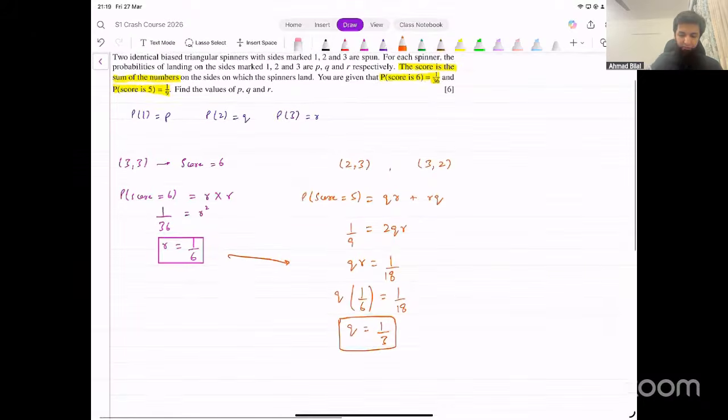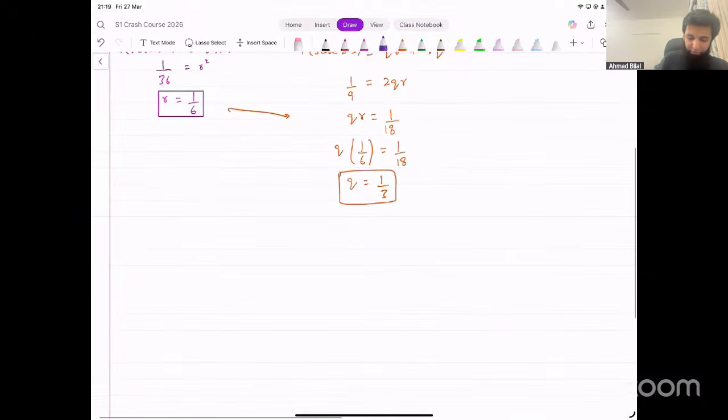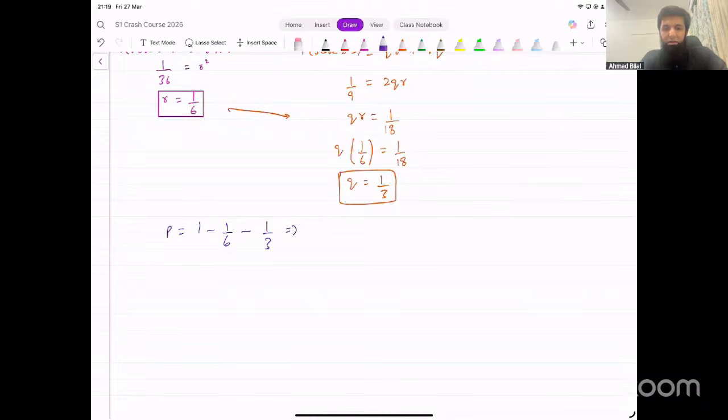Achha, so how do you find the value of P then? P is going to be 1 minus 1 over 6 minus 1 over 3. And you can see what that turns out to be. What do we get from this? What's this value? Anyone? 1 over 2? All right. This is the value of P that we end up getting. Okay, that was this question. Let's move on to the next one.